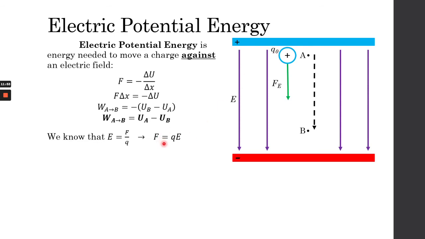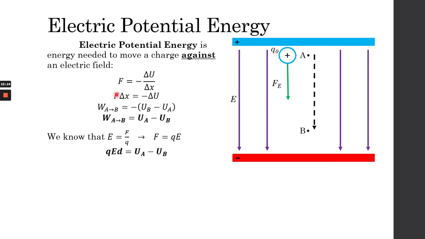Rearranging it by simple algebra, we will know then that the force is basically equal to the charge multiplied by the magnitude of the electric field. And we can substitute the value of F to the force in the work equation.